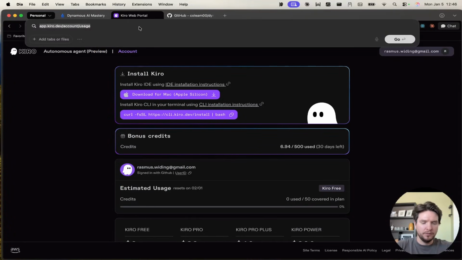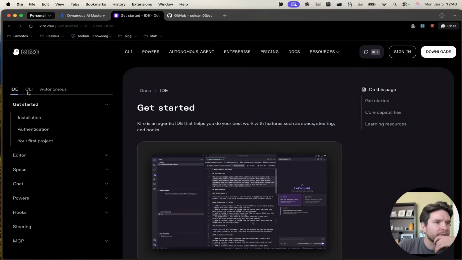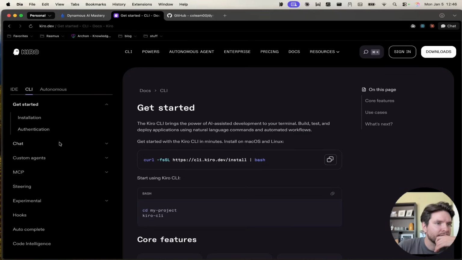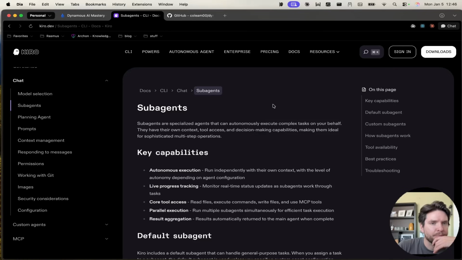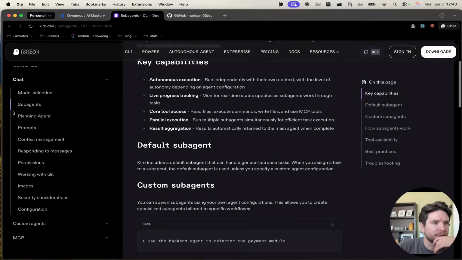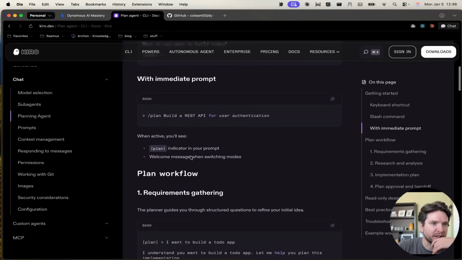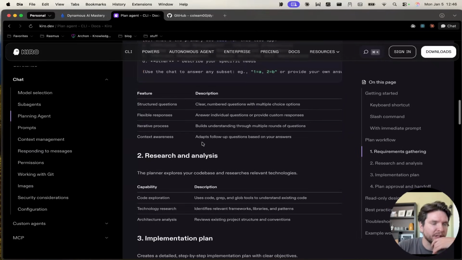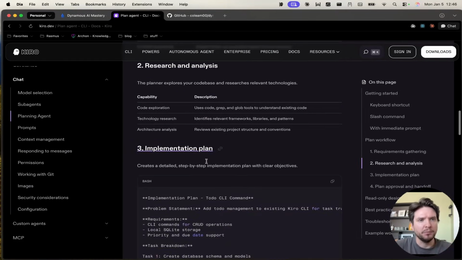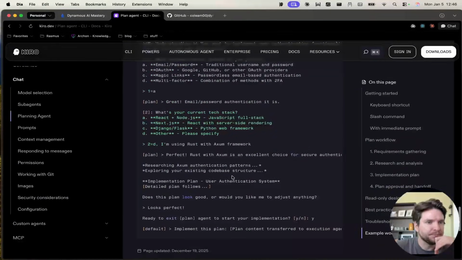We can go to kiro.dev, CLI, installation, chat, model selection. Okay, we have sub-agents. That's nice. We have a planning agent, which I guess is kind of what we use with the spec thing. We can try this more when we actually start building the project for the hackathon in a couple of days. Today I'm just doing this first look, not building anything meaningful.